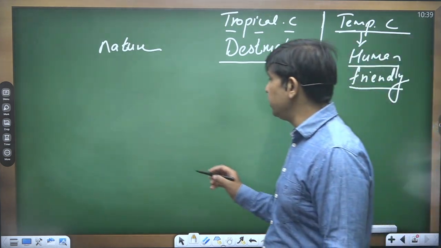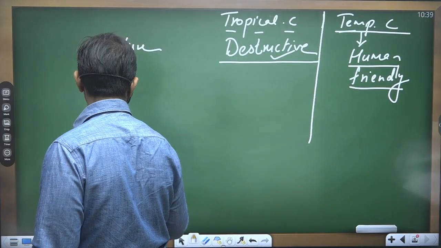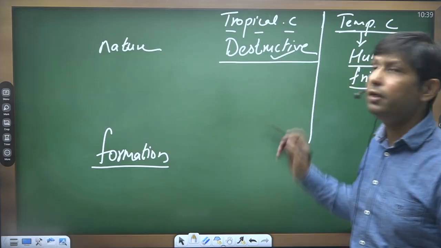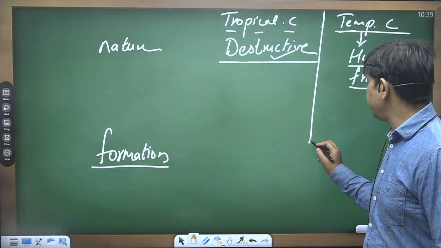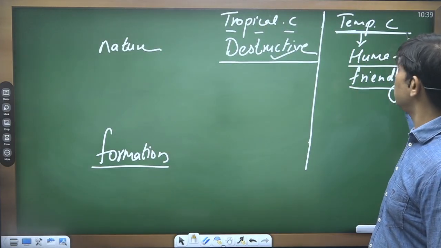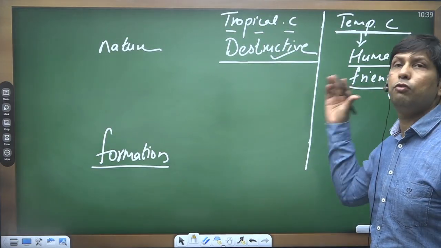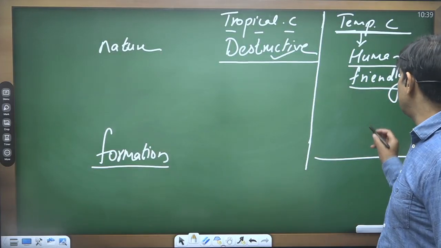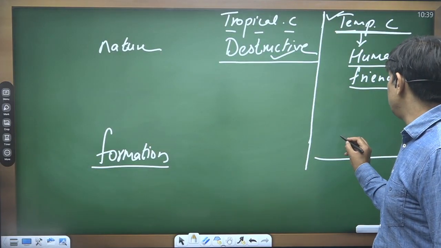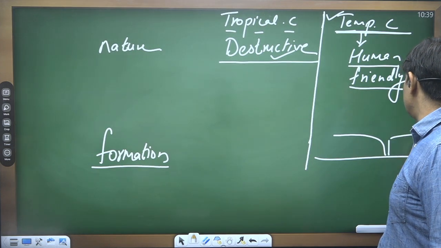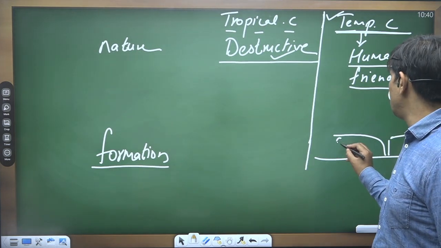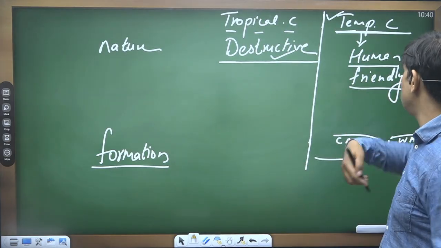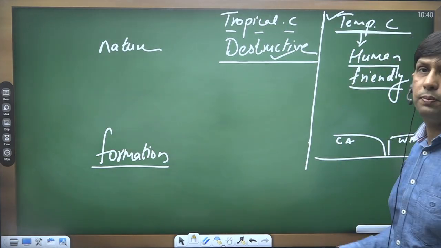Along with that, if you check out the formation, in this video we will discuss the formation of tropical cyclone. But the formation of temperate cyclone is totally different from the formation of tropical cyclone. You will see in some other video that temperate cyclones form because of the collision of two contrasting air masses. Suppose this one is cold air mass, this one is warm air mass. When these types of air masses collide, it leads to the formation of temperate cyclone.